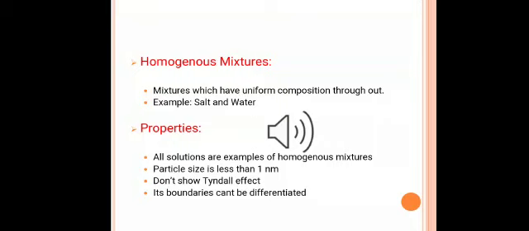First one is, all solutions are examples of homogeneous mixture. The particles of a homogeneous mixture are less than 1 nanometer. A homogeneous mixture does not show the Tyndall effect. The boundaries of particles can't be differentiated. The constituent particles of a homogeneous mixture can't be separated by centrifugation or decantation. Alloys are examples of solutions.